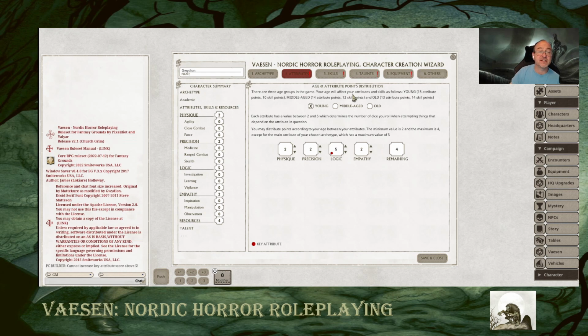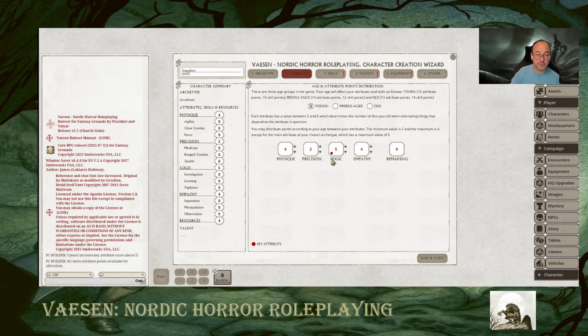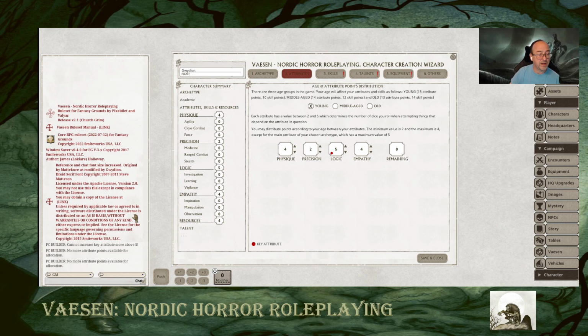Let's see. There's 4 remaining for my attribute points. Let's just say I want to do 1 in physique, 1 in empathy. Actually, let's do 1 more in physique. And then we'll just do 1 in precision. Oh, I'm done. You can see over here, it even says no more attribute points. So that's 9, 10, 11, and 4 is 15. So we've used the full 15 points.